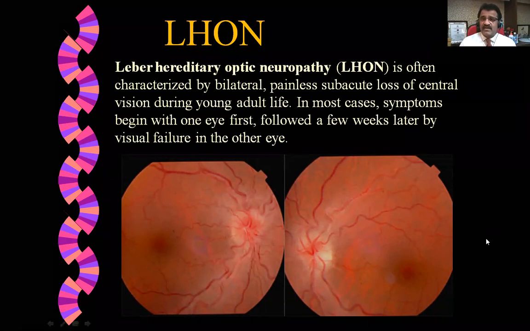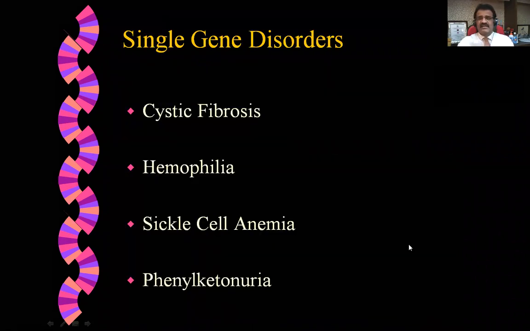Now we have finished that topic. We'll go to single gene disorders. In single gene disorders, we have 4 examples: cystic fibrosis, hemophilia, sickle cell anemia, and phenylketonuria. Cystic fibrosis and hemophilia we have discussed in the above category, so we will not discuss them again now. We'll just talk about sickle cell anemia and phenylketonuria as far as single gene disorders are concerned.